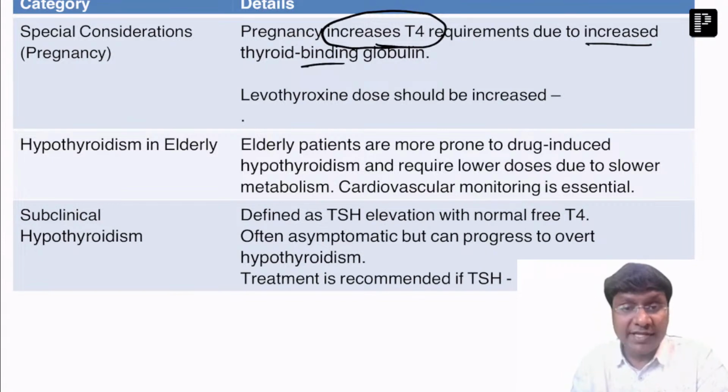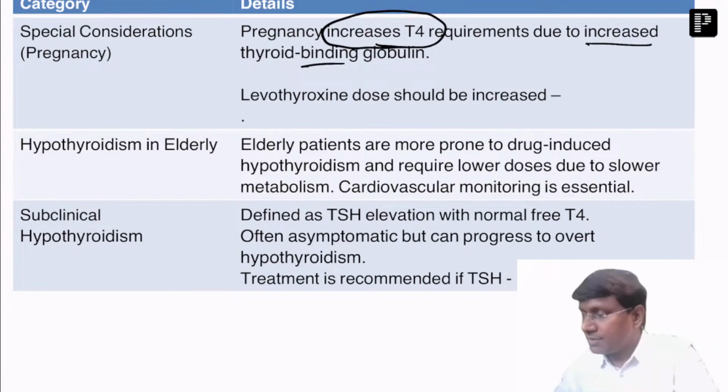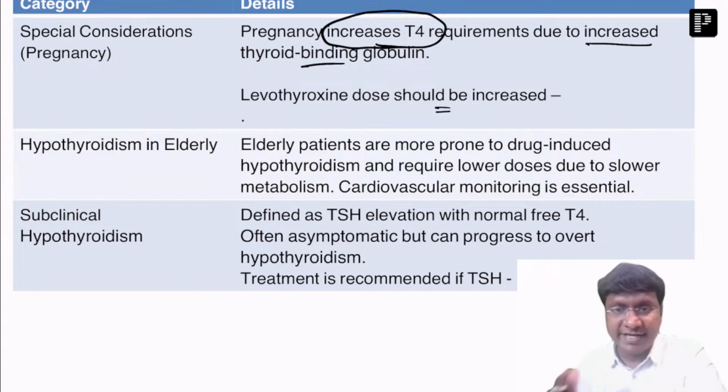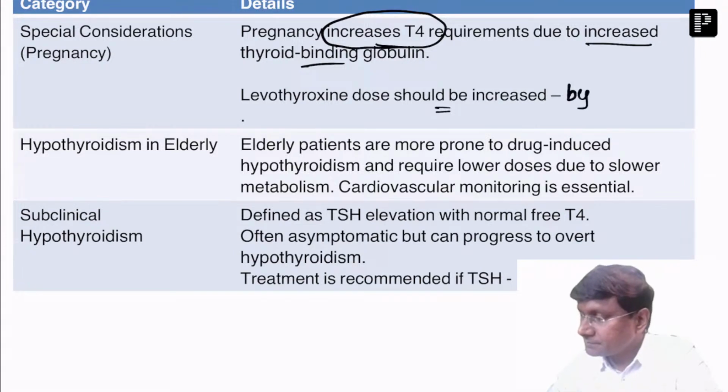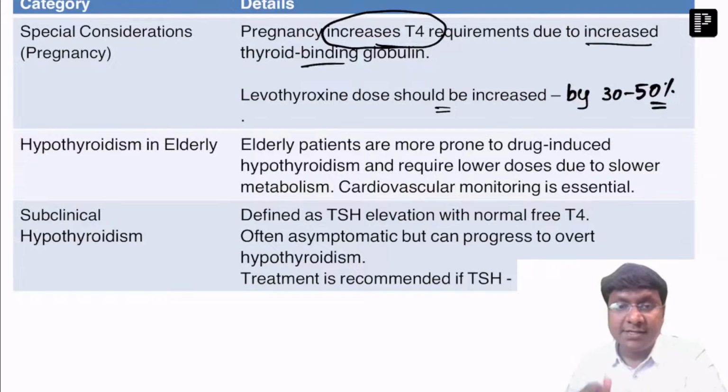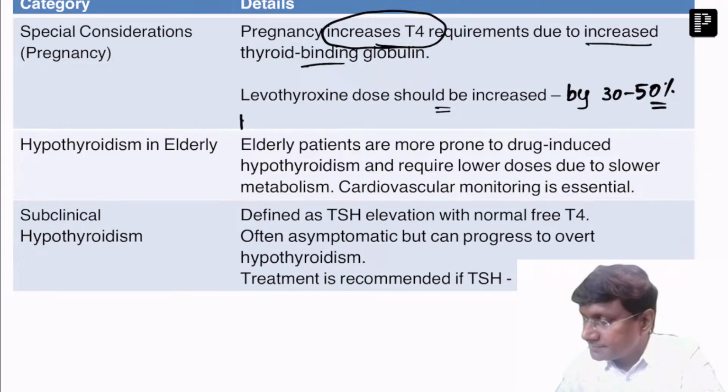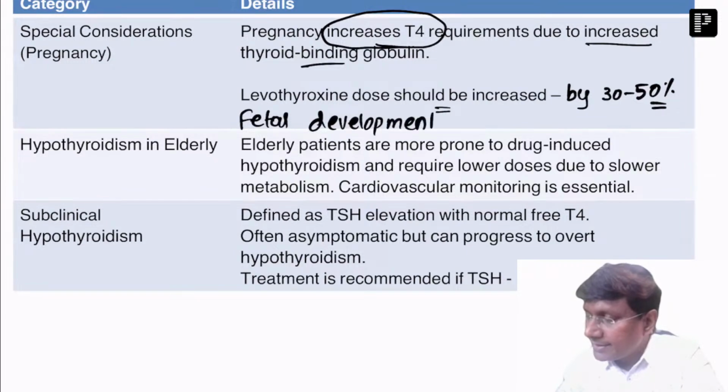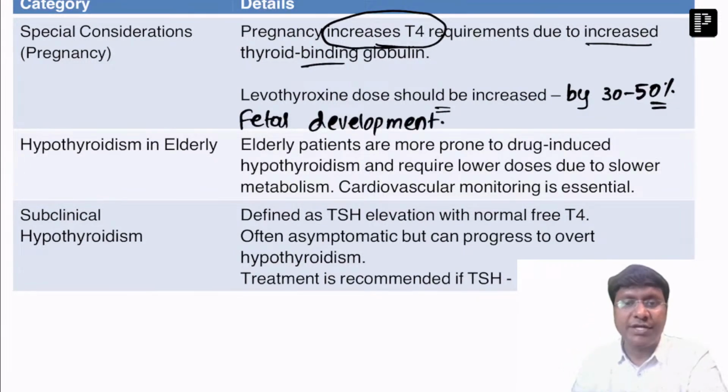And what is the levothyroxine dose that has to be increased during pregnancy? So levothyroxine dose should be increased by 30 to 50%, mainly to maintain the optimal fetal development. Right? Mainly to maintain the optimal fetal development, you need to increase the levothyroxine dose by 30 to 50%.